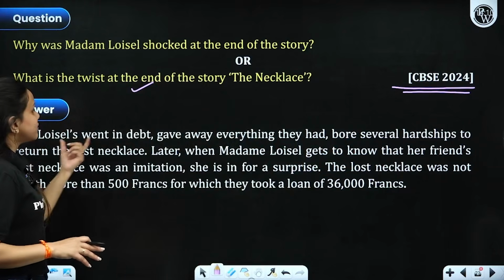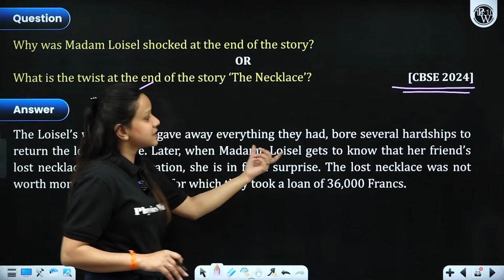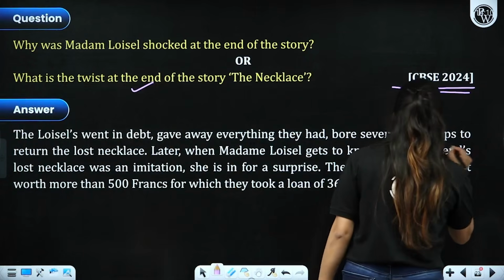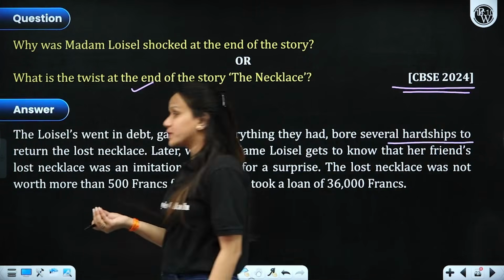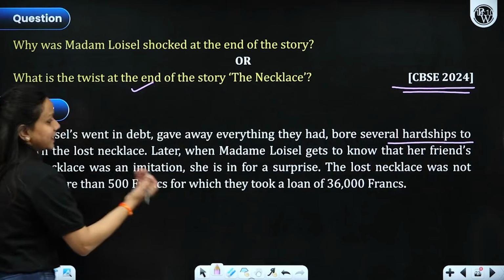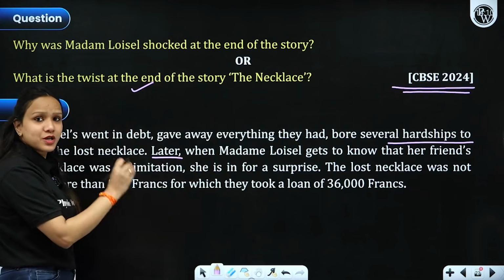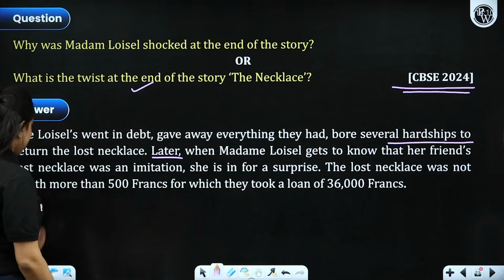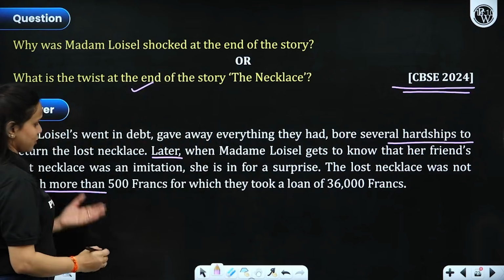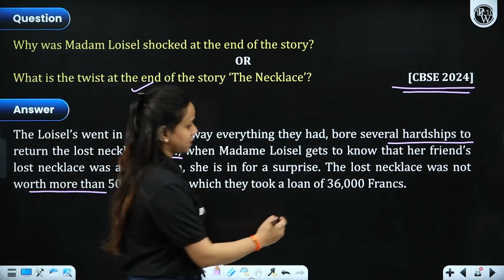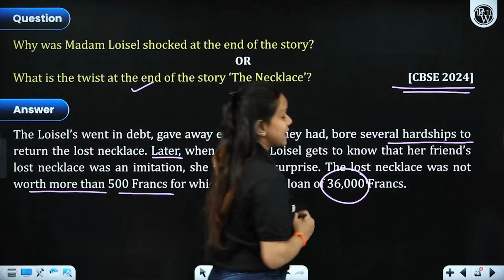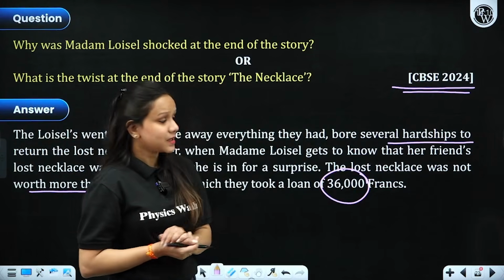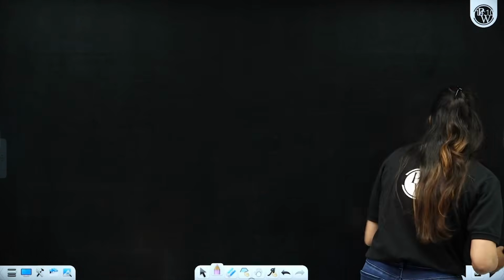So Loisel went into debt, gave away everything that she had, bore several hardships. They had to spend so many years in poverty, right? Later, when they meet, she comes across the fact that it was actually a fake one, right? So the lost necklace was not more than 500 francs, for which they took a loan of 36,000 francs. That I have already specified to you. So let's try to understand it more clearly.